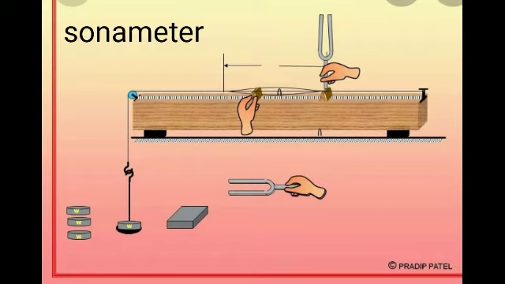Working. A transverse stationary or standing wave is produced, and hence at the knife edges P and Q nodes are formed. In between the knife edges, antinodes are formed. If the length of the vibrating element is L, then L is equal to lambda by 2. On cross multiplication, lambda is equal to 2L.